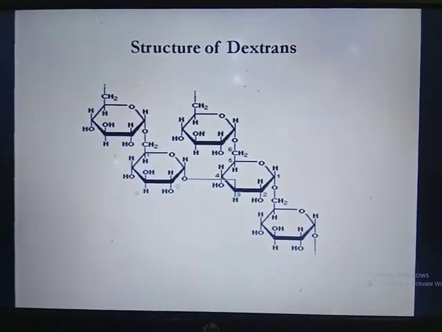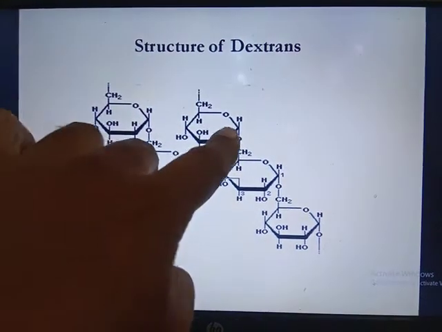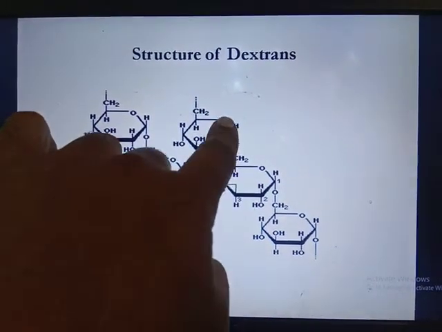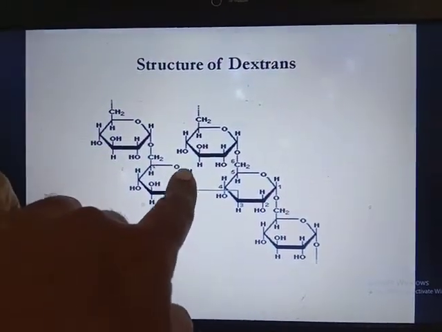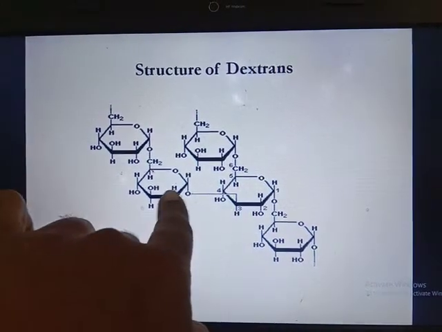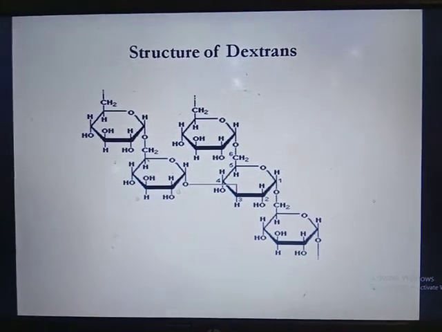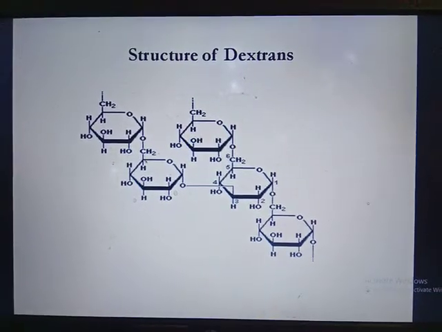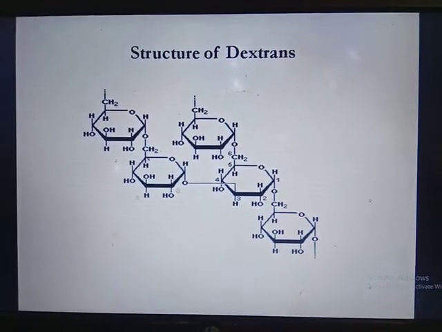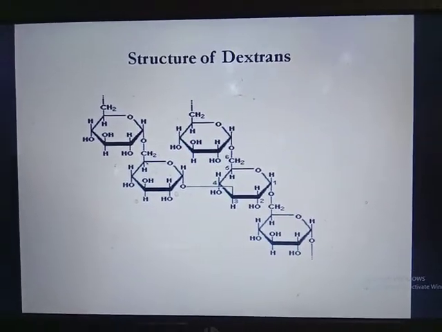So here is the structure of dextran. Dextrans are held together by alpha 1,6 bonds, and they also contain alpha 1,3 bonds, which produce the branches of dextran. Sometimes it may contain alpha 1,2 and alpha 1,4 bonds, but the majority contains alpha 1,6 and alpha 1,3 glycosidic bonds.